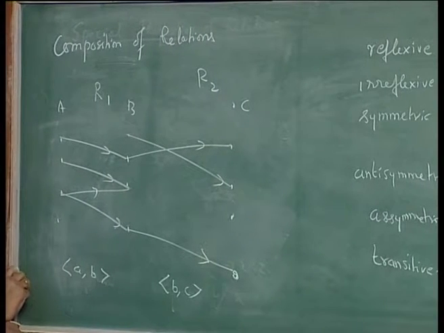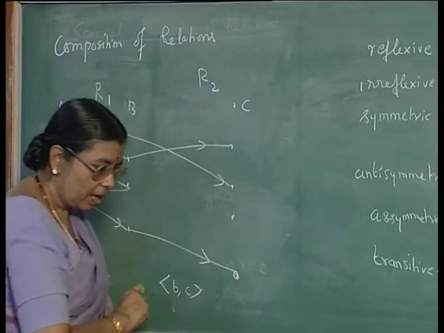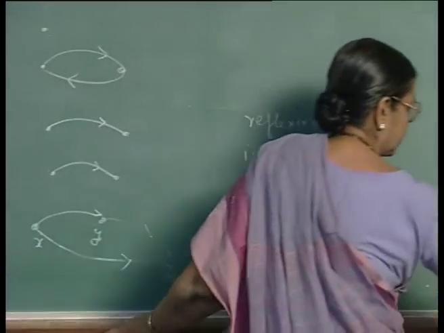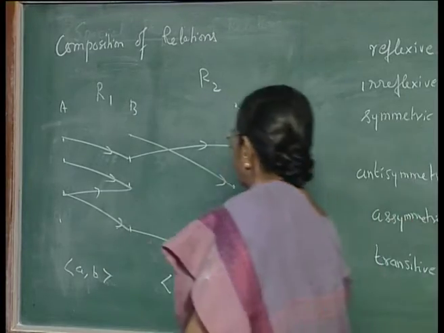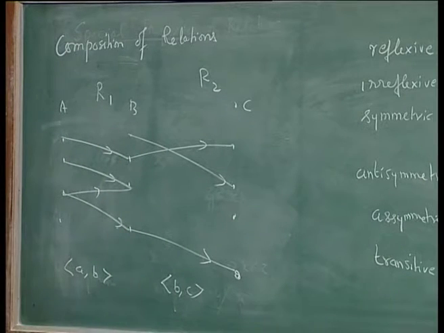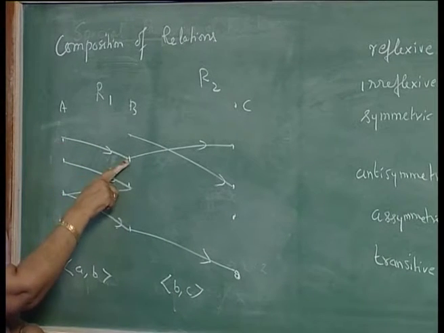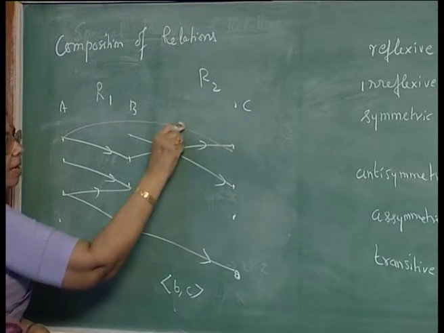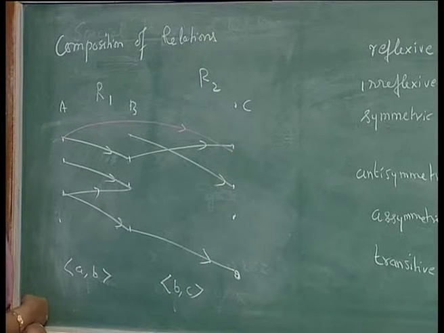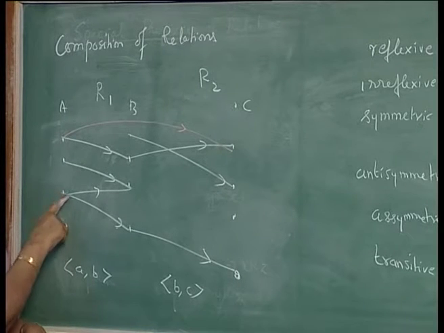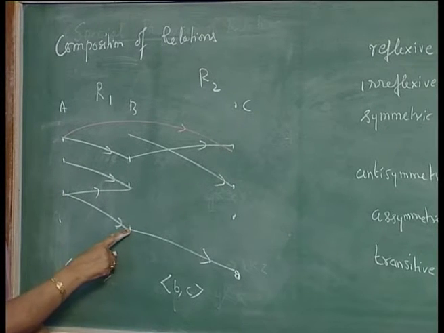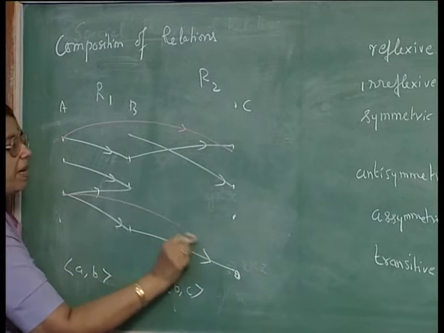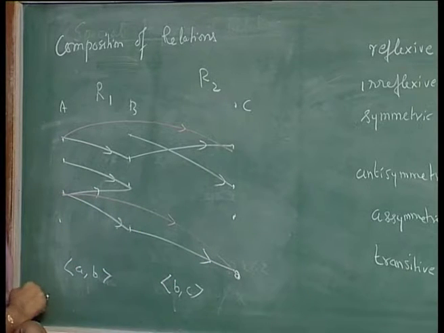Then how do you define the composite relation R1 R2? If you have an arc from here to here, and an arc from here to here, this is an element of R1 R2. And similarly, you have an arc from here to here, and an arc from here to here. So, this is an element of R1 R2. Okay.